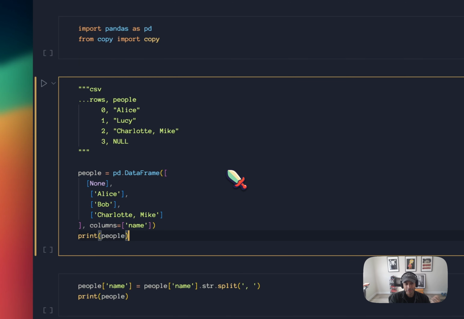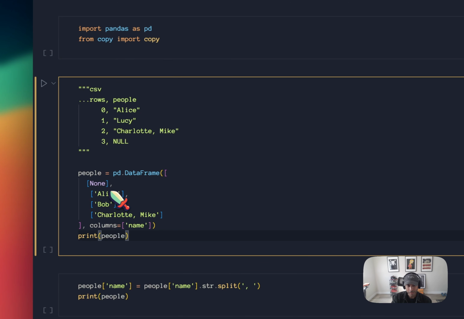So I had never really used pandas before, and I did a very naive approach. I'm going to show my very naive approach first and explain why it's bad, and then I'm going to show the much better approach. The first thing I did was I used pandas to read the CSV and then turned it into a data frame. I wrote the data frame by hand here, so I don't have to show loading the CSV. But I loaded the CSV into a data frame.